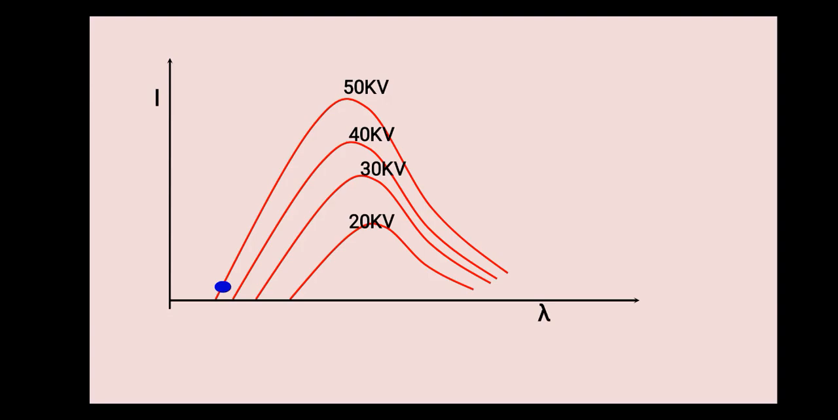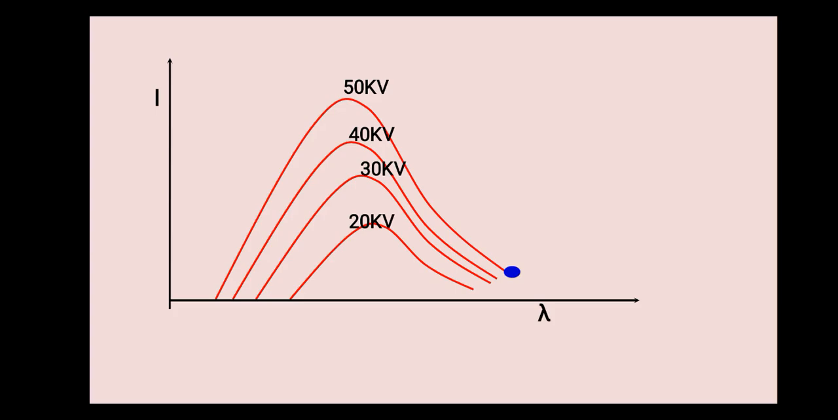So let us discuss continuous X-ray spectra. If you see the nature of the graph in this diagram, the intensity increases as the wavelength increases. Then it reaches a certain maximum value and then the intensity decreases towards the higher wavelength region.